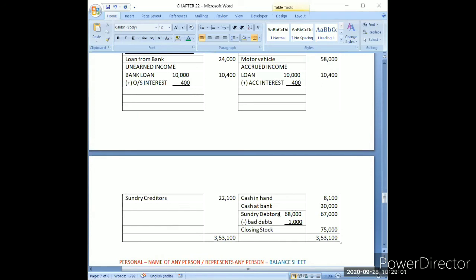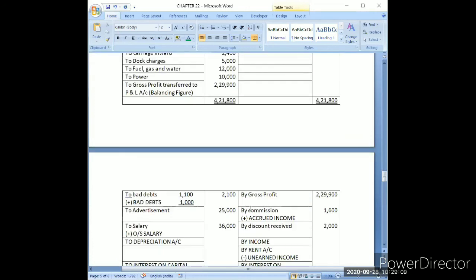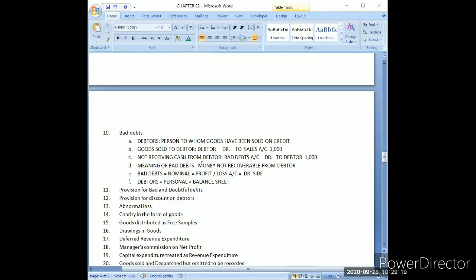Now the logic behind that is why it has not been deducted from the debtors: this 68,000 is also in trial balance and this 1,100 is also in the trial balance. And if it is in trial balance, that means the journal entry which we are doing now for rupees 1,000 has already been done in our books of accounts before preparation of trial balance. Before preparation of trial balance, we have booked our loss 1,100 as bad debts.